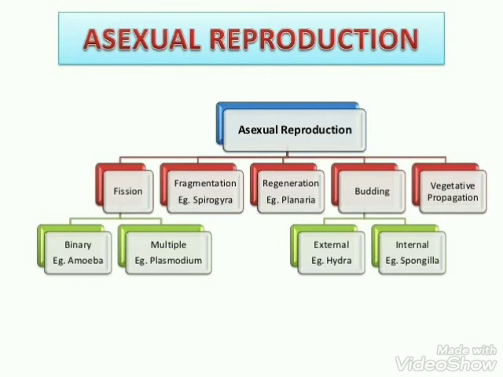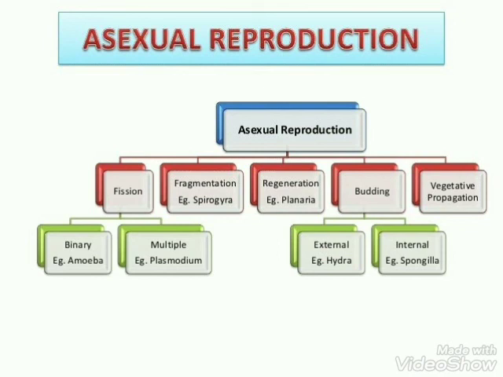Now let's study asexual reproduction in detail. As you can see in the figure, asexual reproduction is of the following 5 types. One is fission, second is fragmentation, third is regeneration, fourth is budding, and fifth is vegetative propagation. We will do each and every type of asexual reproduction in detail. First of all, let's start with fission. Fission is basically the splitting of the parental cell into 2 or more daughter cells.